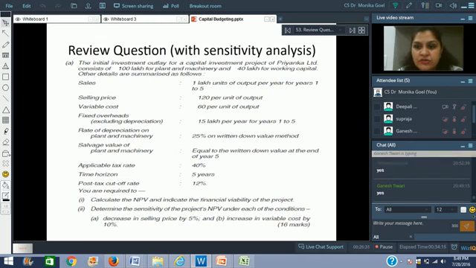So now let us look at the numbers. Right now we have to invest 140 lakh rupees. Other details are summarized as follows. Sales 1 lakh units of output per year for rupees 125.